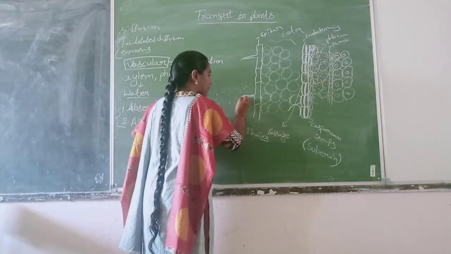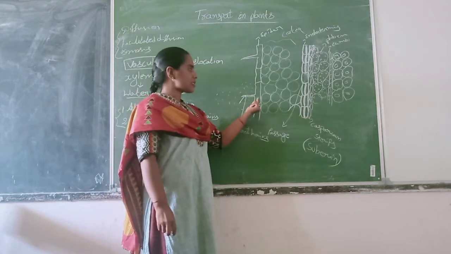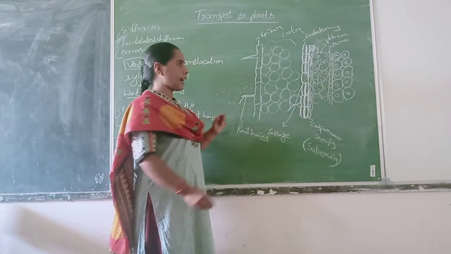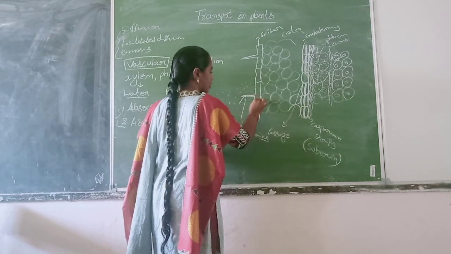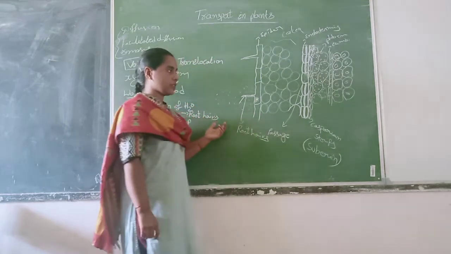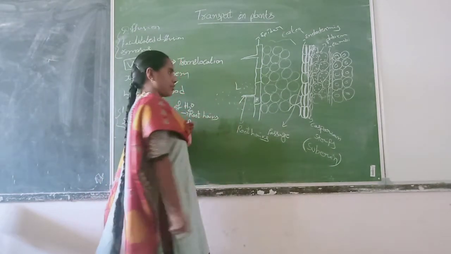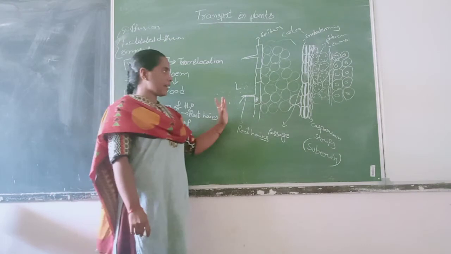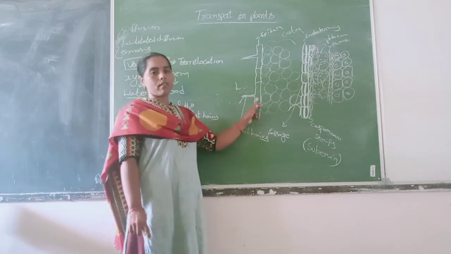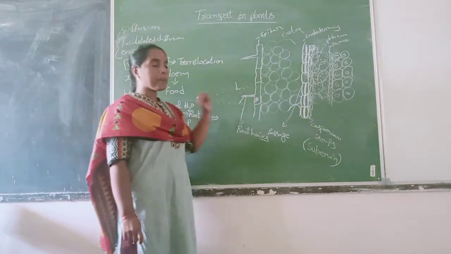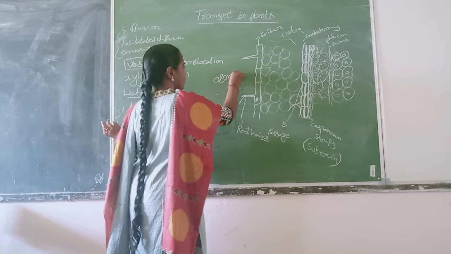When compared with the soil, the cells of the plant have a high concentration of solutes, and the soil has a low concentration. So water automatically moves from the low concentrated area to the high concentrated area by the process of osmosis. This you need to remember.